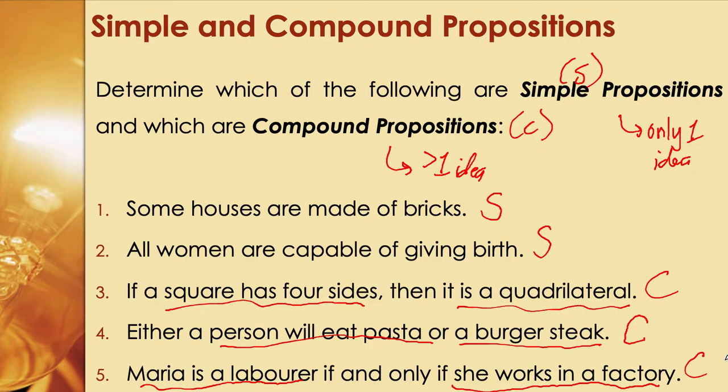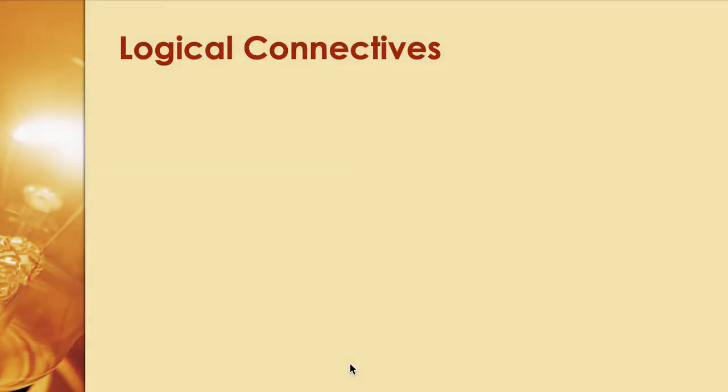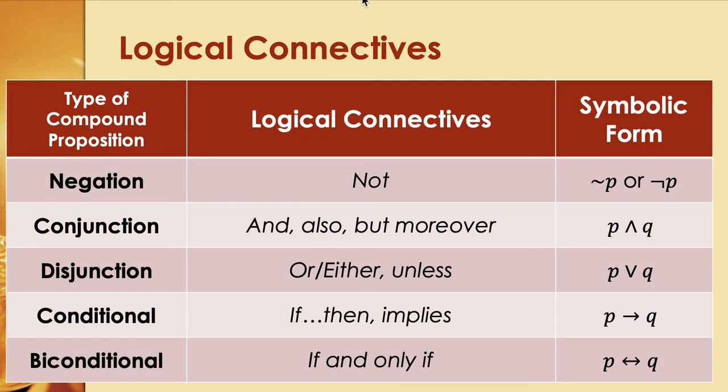Notice that 3, 4, and 5 are compound propositions. Look at the words or phrases that we did not underline: we have if, then we have either or, and we have if and only if. These words that I have encircled are examples of what we call logical connectives. We have five types of them. These are the types of compound propositions.